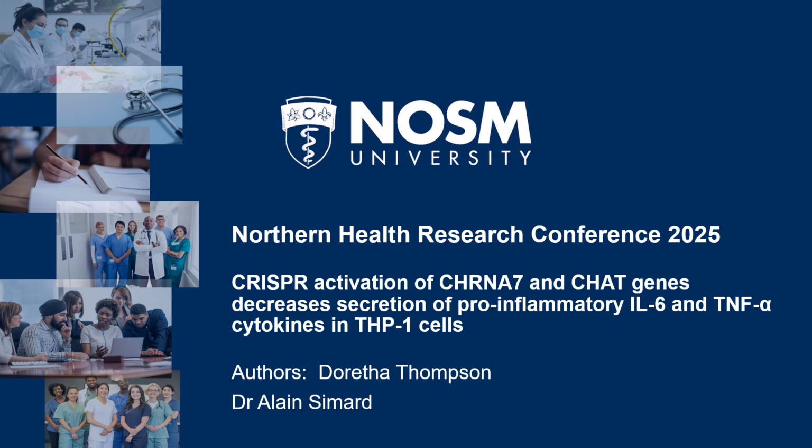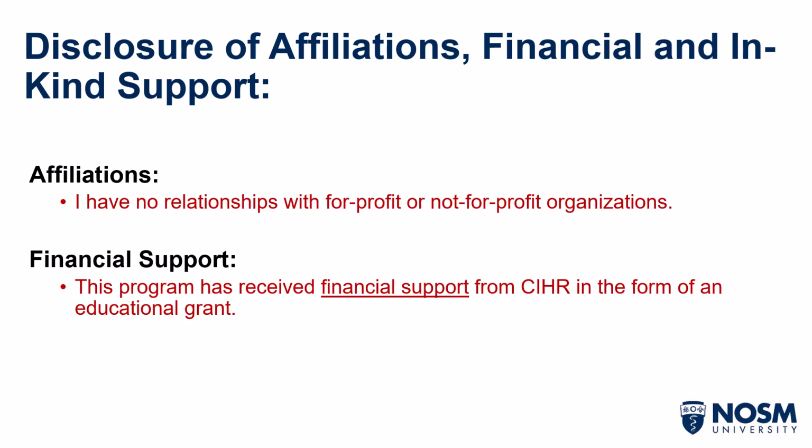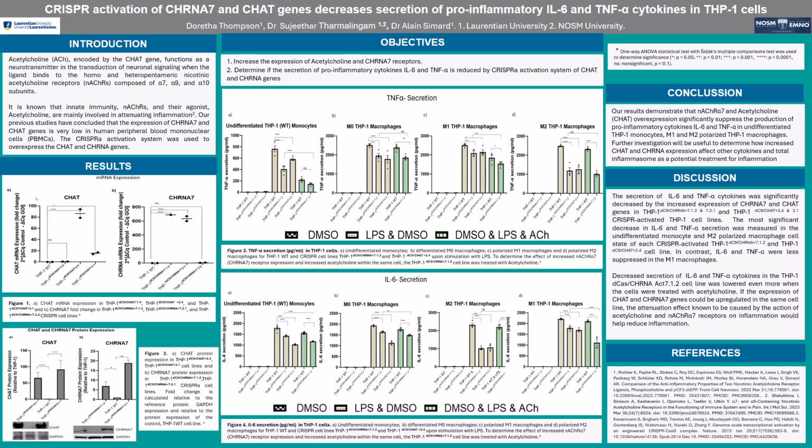CRISPR activation of alpha-7 and CHAT genes decreases secretion of pro-inflammatory interleukin-6 and TNF-alpha cytokines in the THP1 cells. Acetylcholine, encoded by the CHAT gene, functions as a neurotransmitter in the transduction of neuronal signaling when the ligands bind to the homo- and heteropentameric nicotinic acetylcholine receptor composed of alpha-7, alpha-9, and alpha-10 subunits.